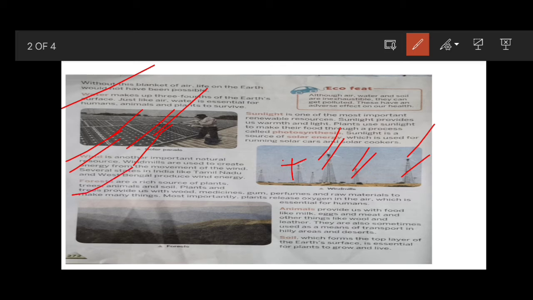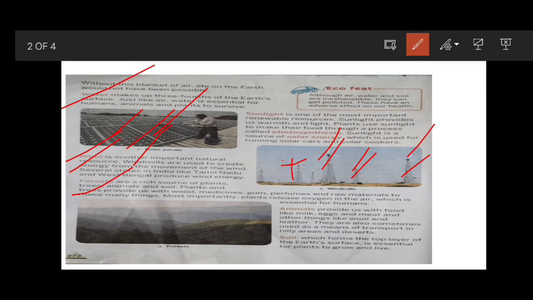Next, forest. Forests are a rich source of plants, trees, animals and soil. Plants and trees provide us with wood, medicines, gum, perfumes and raw materials to make many things. Most importantly, plants release oxygen in the air, which is essential for humans. So, forests are a rich source of plants. In forest, we will find different kinds of plants, trees, animals and soil.